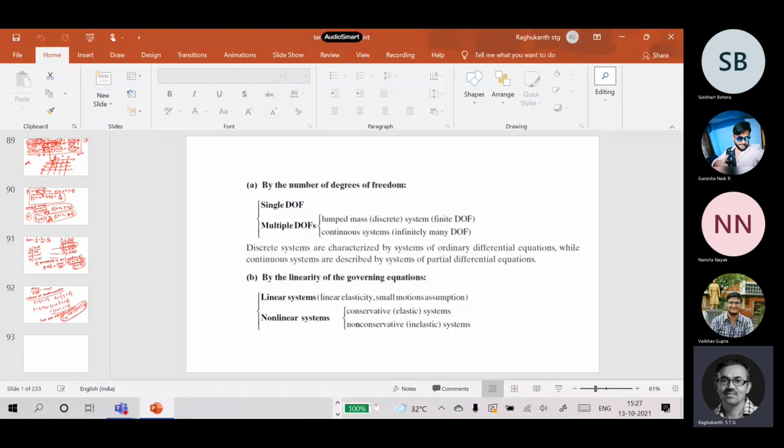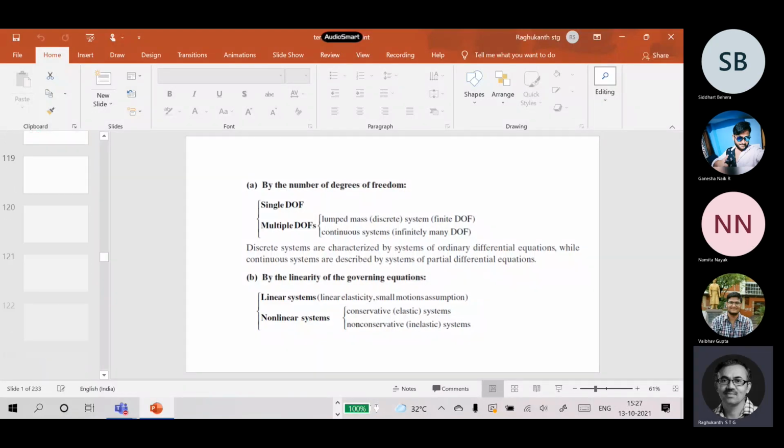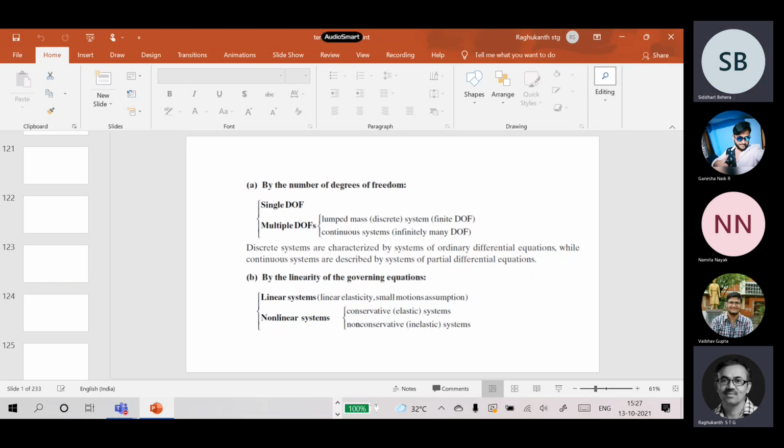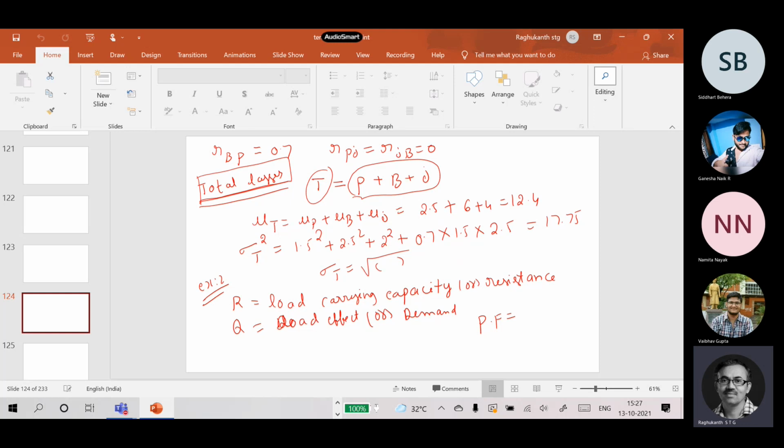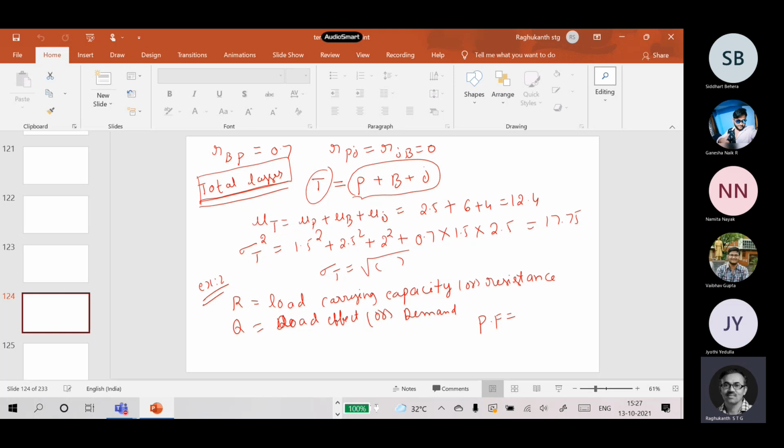So you are able to see the screen, right? Yes, sir. Just 1 second. Yes.